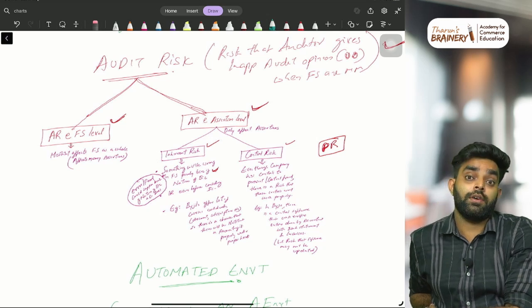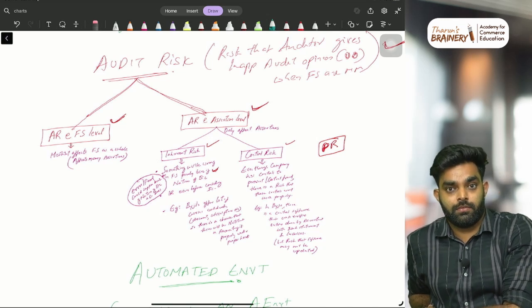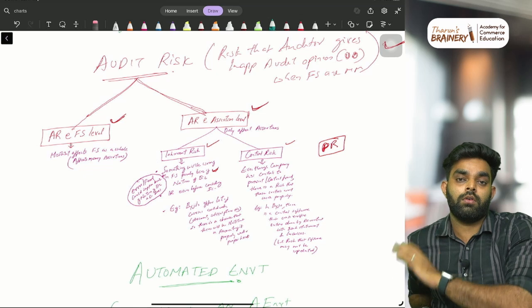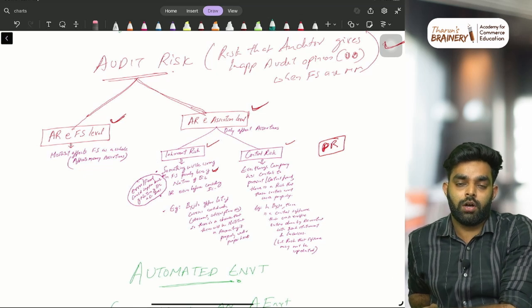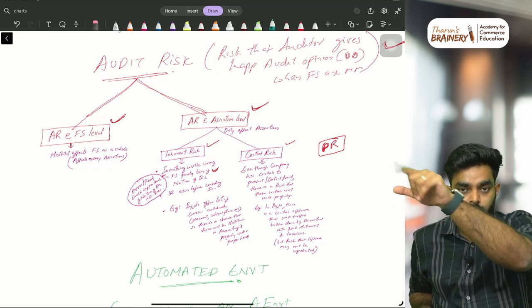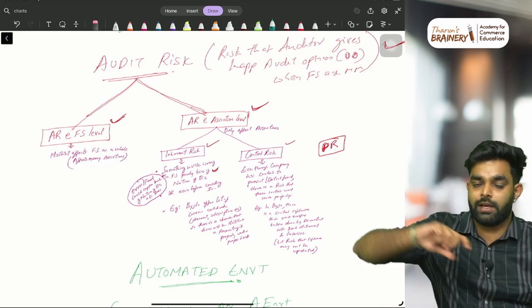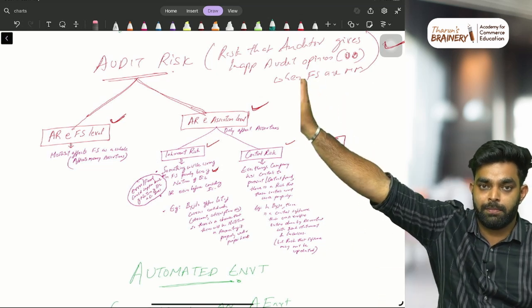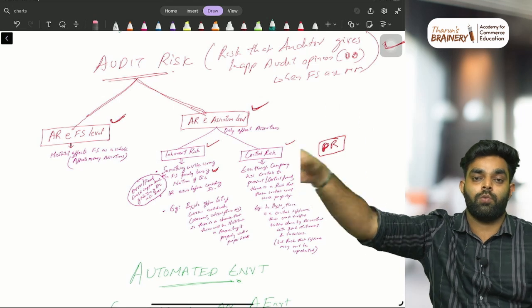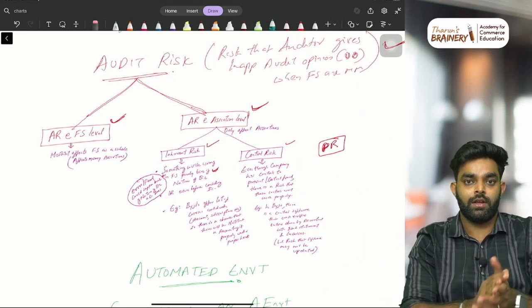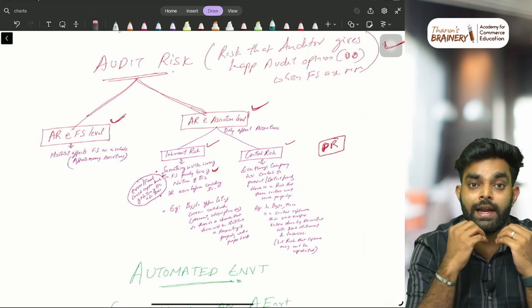Imagine sales of 20 lakhs, and the accountant forgot to add sales of 20 lakhs. What will happen? The sales figure will change. So obviously the gross profit figure will change, the net profit figure will change, and the net profit is carried to the retained earnings. The balance sheet also will change. So one mistake affected everywhere. That is what we call audit risk at the entire financial statement level.